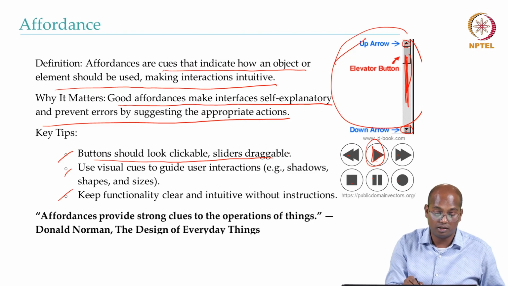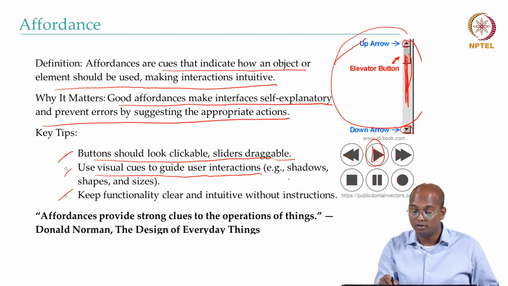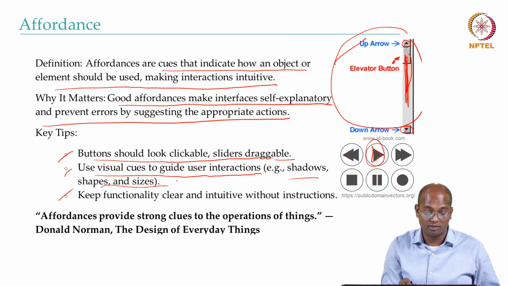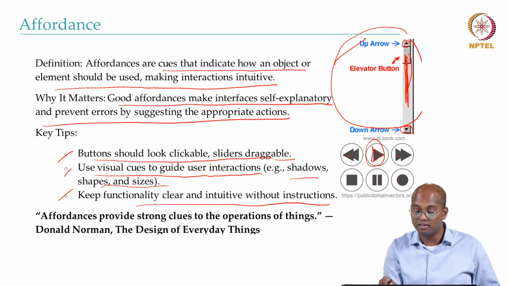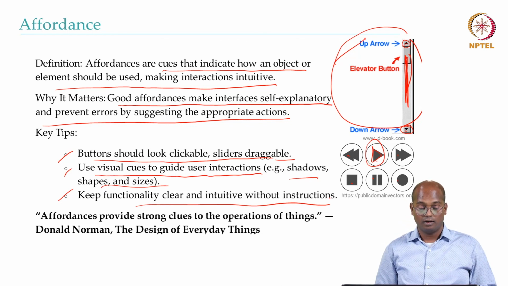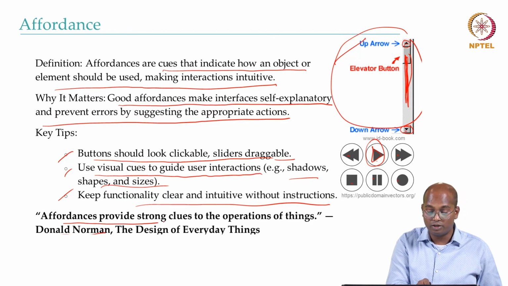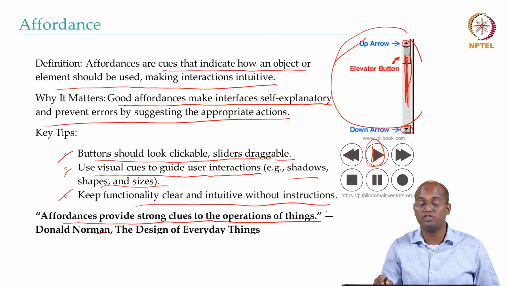The key tips here: buttons should look clickable, sliders draggable. Use visual cues to guide user interactions, such as shadows, shapes, and sizes. Keep functionality clear and intuitive without instruction. And that's what Donald Norman said: affordance provides strong clues to the operation of things.